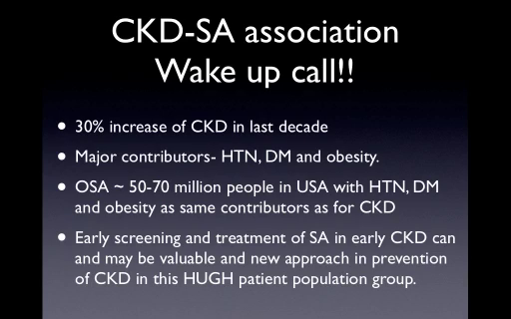We know that there has been around a 30% increase in the incidence of chronic kidney disease in the last decade. We know that there are around 50 to 70 million people in the USA who suffer from obstructive sleep apnea. We also know that hypertension, diabetes, and obesity are the same contributors for CKD as they are for obstructive sleep apnea. So what I was trying to think was: is there any early screening and treatment for sleep apnea that we can do in early CKD that can actually change our approach to prevent CKD in a huge patient population group?